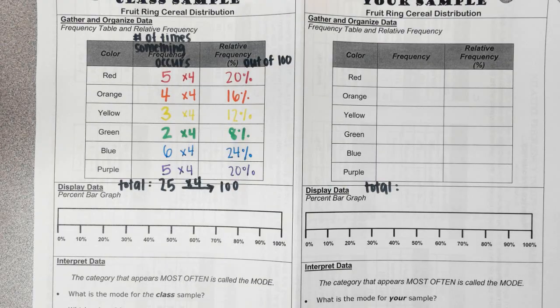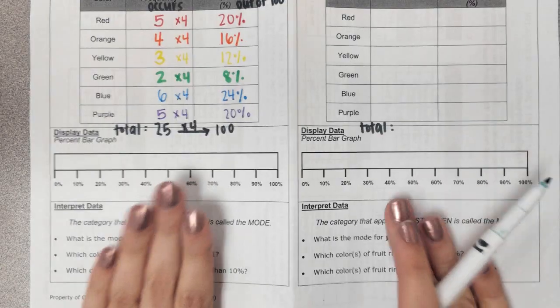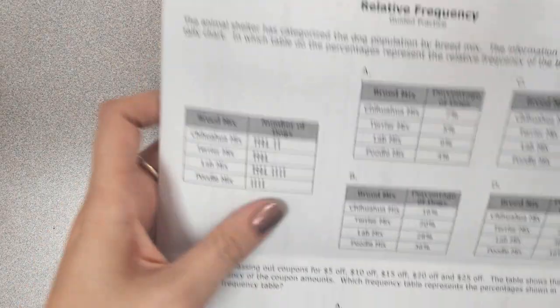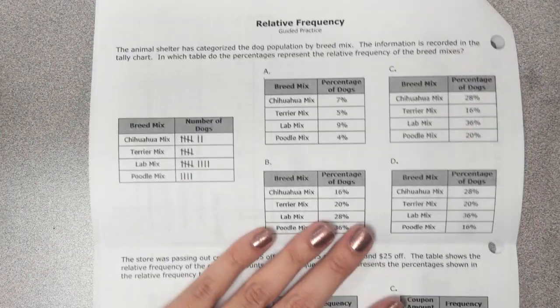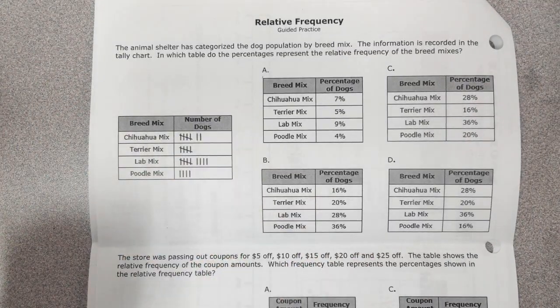Okay, welcome back, guys. So hopefully you have filled in your personal fruit ring frequency and relative frequency. We are going to save the bottom part of this for tomorrow. So instead, I need everyone, my in-person crew, to flip to the second page. My online crew, scroll down to that second one. We're going to do some practice problems together.